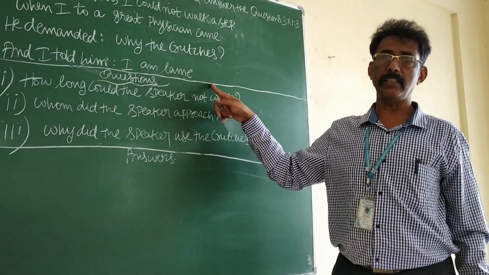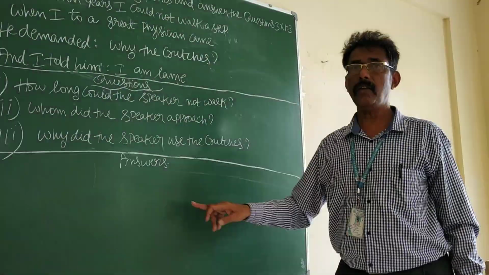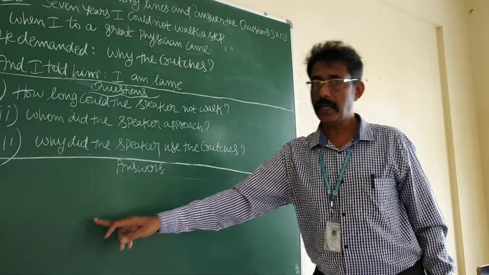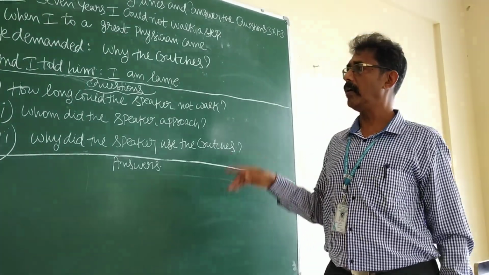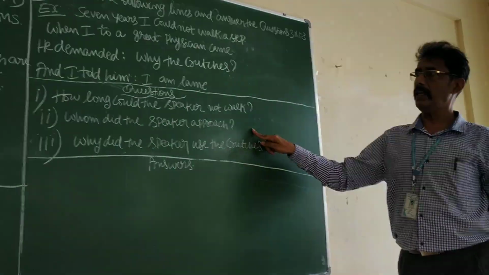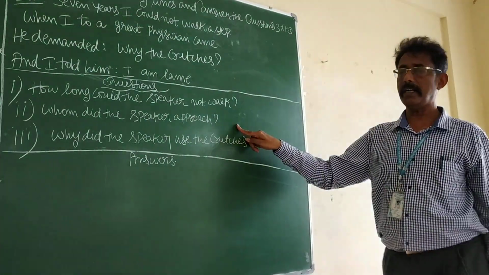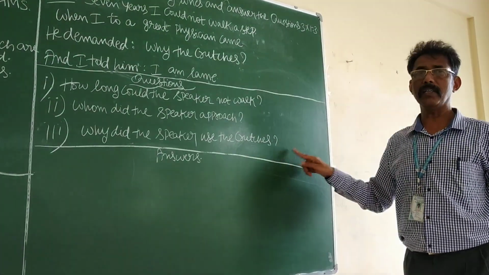The speaker is the lame one. So answer number 3, because he was lame. Once more, question number 1 answer 7 years. Second answer, a great physician. Third answer is because he was lame.